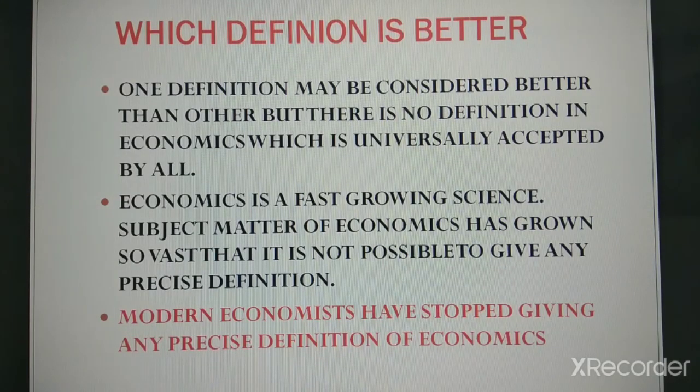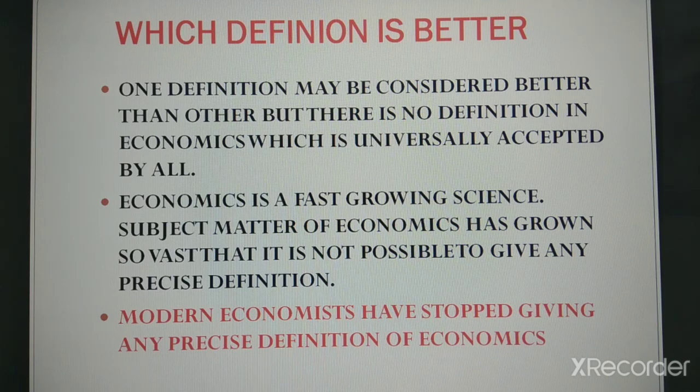Now the question is, which definition is better? One definition may be considered better than another, but there is no definition in economics which is universally accepted by all. Economics is a fast growing science. The subject matter of economics has grown so vast that it is not possible to give any precise definition.